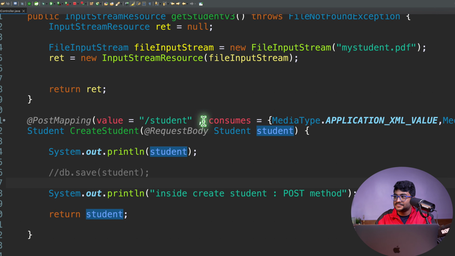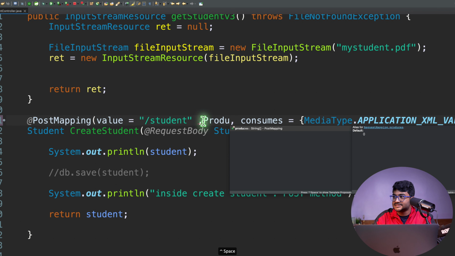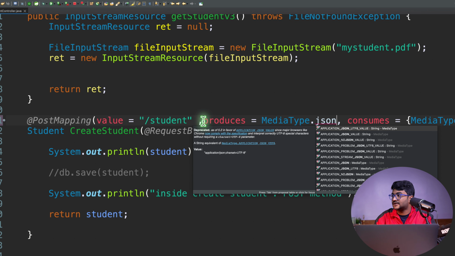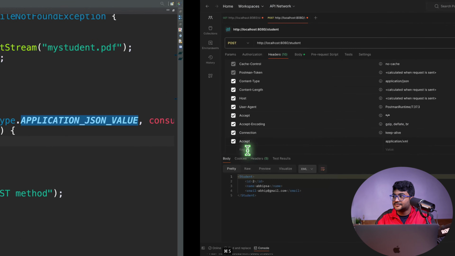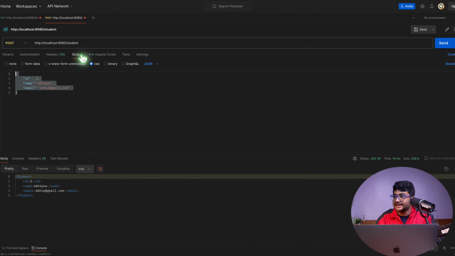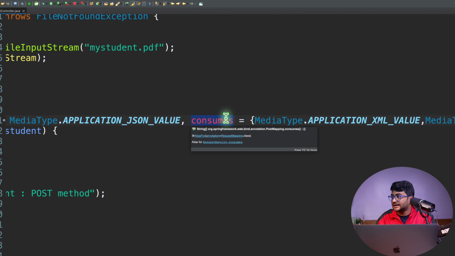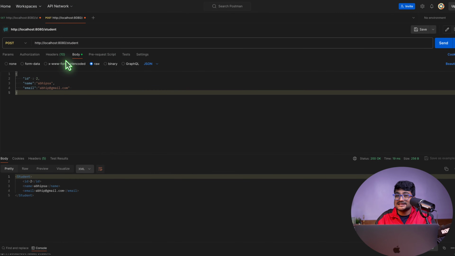You know that, right? I need to add one more attribute, produces. So I'm going to write produces, and I'm going to say, hey, I only want to return data in JSON format, application/JSON value. In this format only I will return. Now if you go over here, go to the body, this is how I'm sending the data in JSON format. Is it acceptable? Yes, the server can consume the data in JSON format. That is acceptable. Okay, now is there anything wrong in this request?